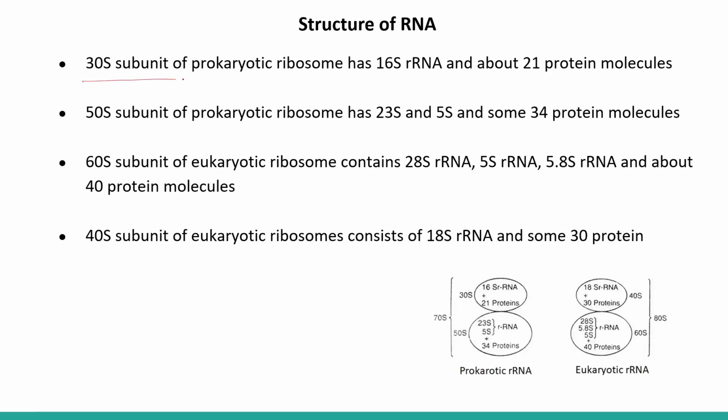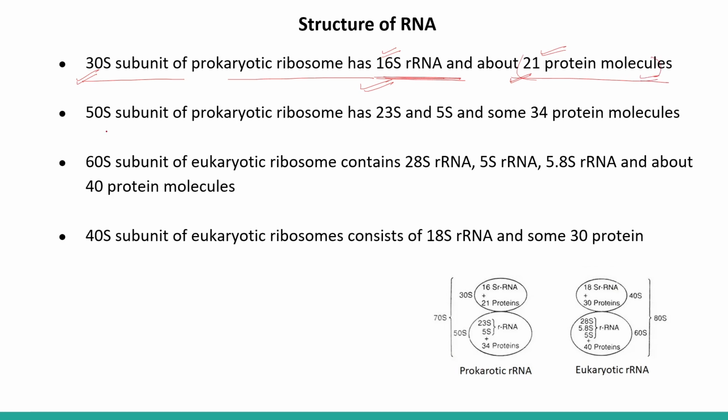The 30S subunit of the prokaryotic ribosome has 16S ribosomal RNA and about 21 protein molecules. So the smaller subunit in the case of prokaryote, that is 30S subunit type, has 16S rRNA along with 21 protein molecules.